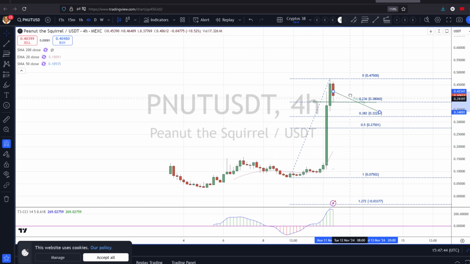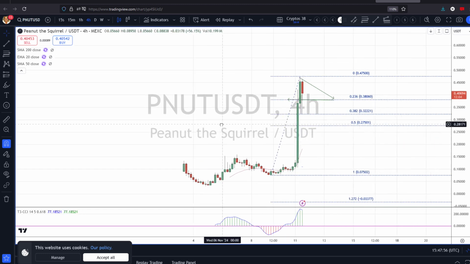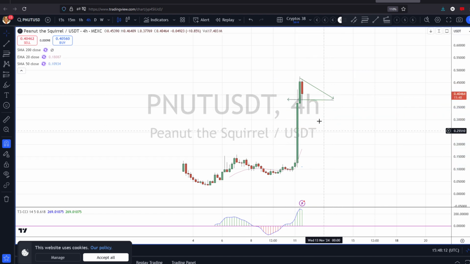That means that it will pull back to a similar price, which, no surprise here, lines up with this 23.6 fib, or it will just go sideways and be ready to go up again when it's equal in time, which would mean late Wednesday for my time. So we could go sideways for 2 days here in PNUT before we do our wave 5. Let's take these off. We know what we're looking for.